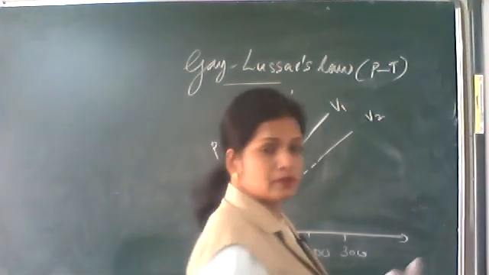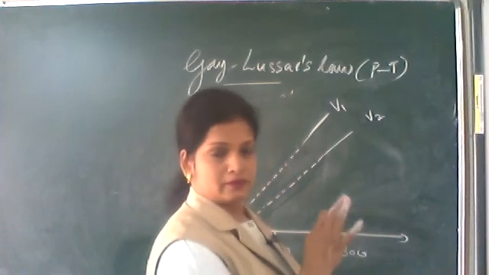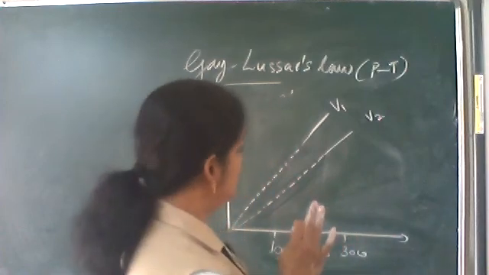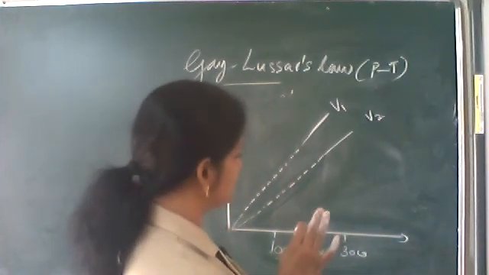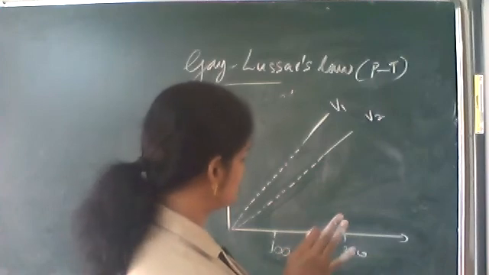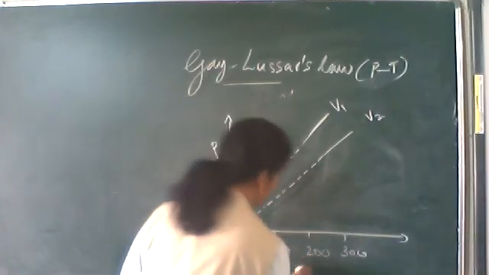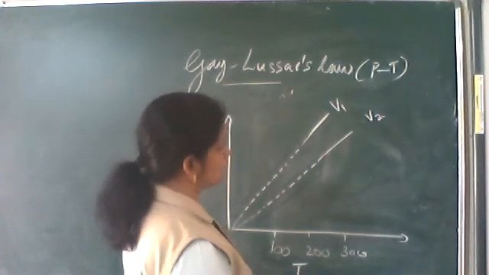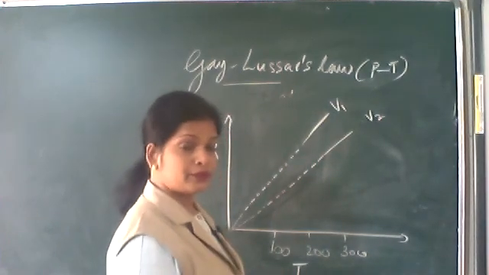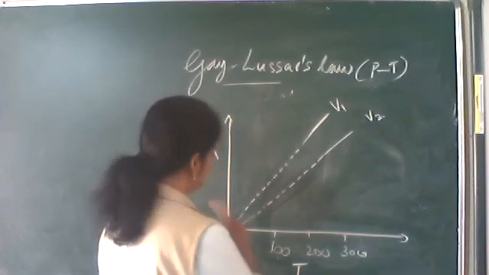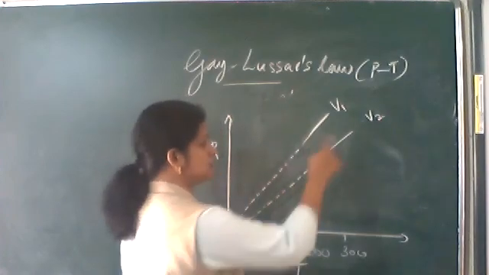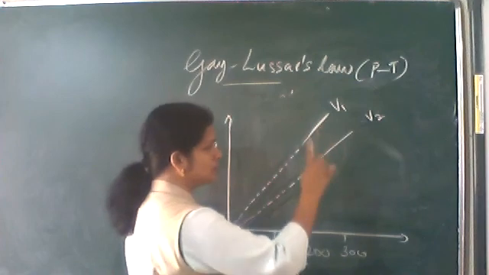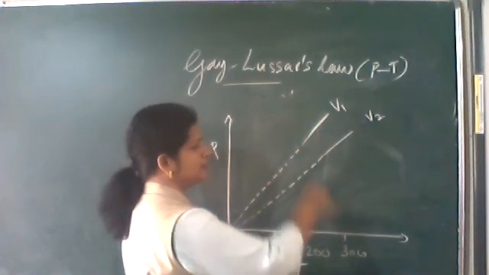You can keep volume V1 fixed, constant, and you measure the temperature and pressure. You keep another fixed volume V2, where V2 is greater than V1. Measure pressure and temperature. At this V2, keeping V2 constant, change pressure and temperature.